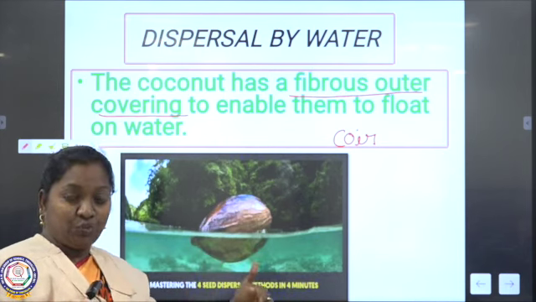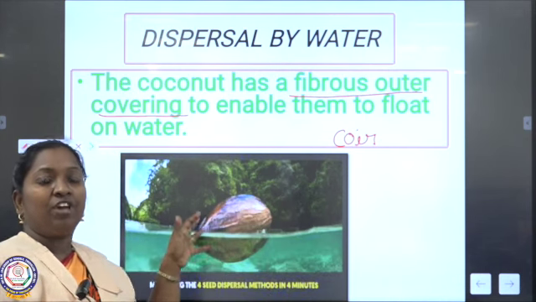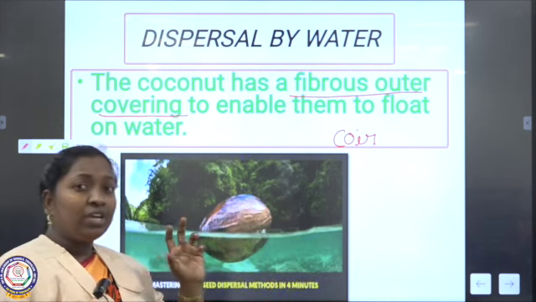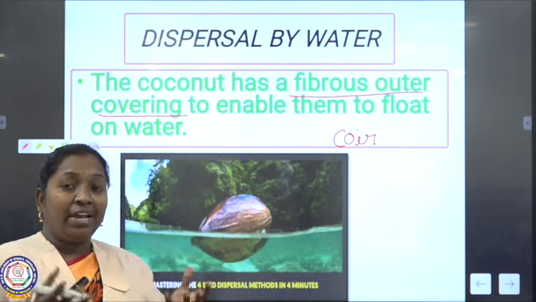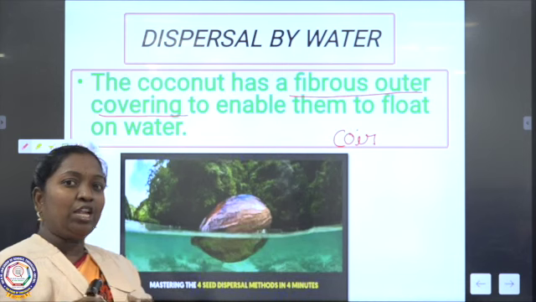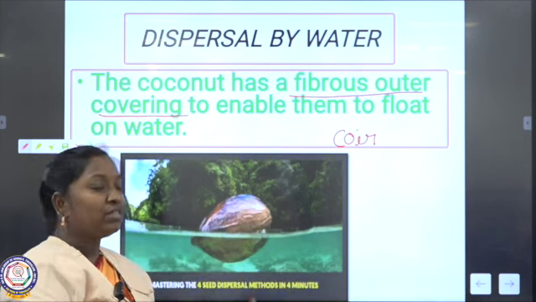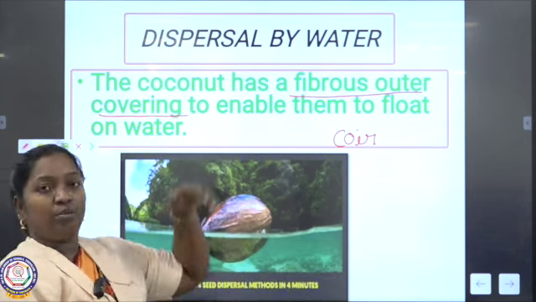In this way, coconut and lotus float and move away from the place. In lotus, what is helping? It contains a spongy substance. That spongy substance helps it to float on the water, and that way it moves away. So this is how dispersal by water helps.